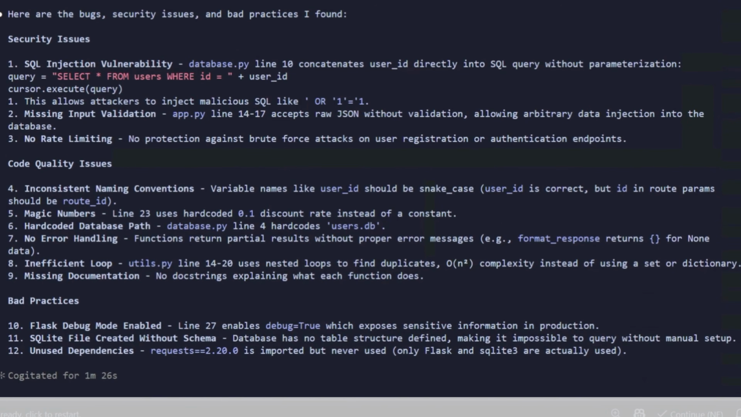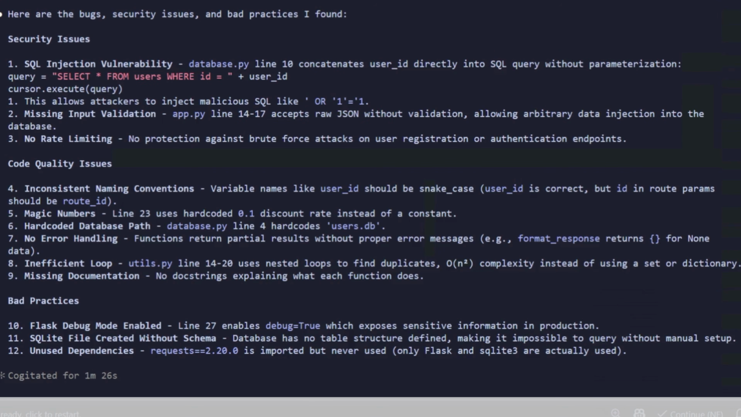Security first: SQL injection, line number 10. This is a dangerous one. User input goes directly into the database query. One special character, full database exposed. Next, missing input validation. The app accepts anything you send. No checks at all, straight into the database. And no rate limiting. Someone can hammer the login endpoint thousands of times per second.